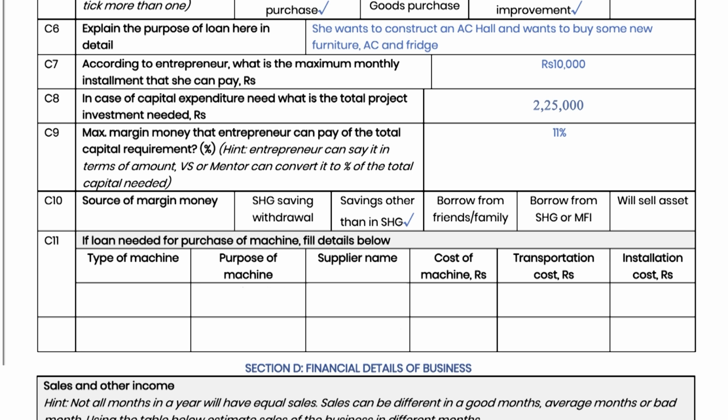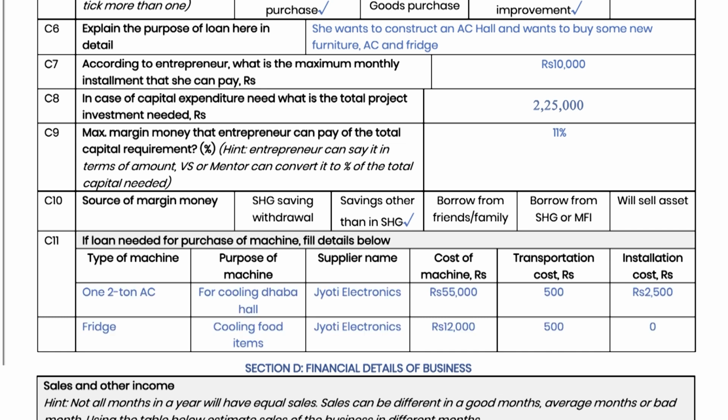C11 is to be filled only if the loan is being availed for machine. Here, details of the machine are to be filled. If any item is not relevant, then Vitt Sakhi can fill NA.